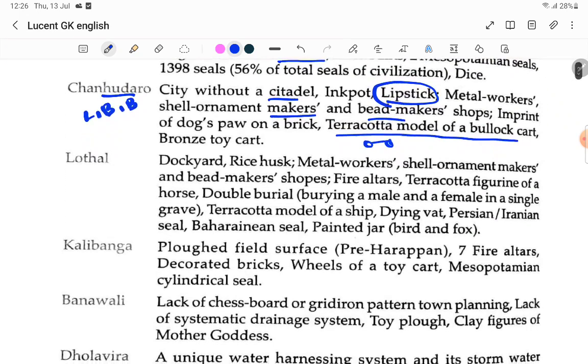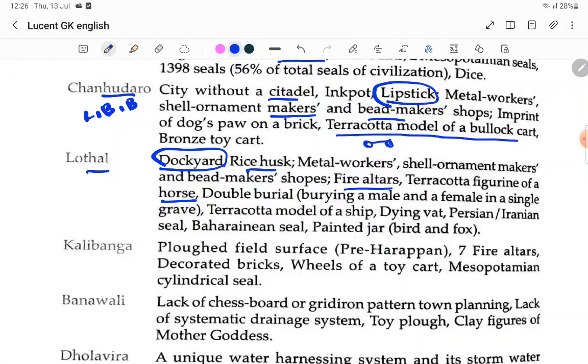Bullock cart. Next, Lothal. So these are very important. That's why it's taking a little bit of time. Lothal is very important. Dockyard. This one only they will examine. Next, rice husk. These are not important. Fire altars, you can remember if you read. Terracotta figurine of the horse.